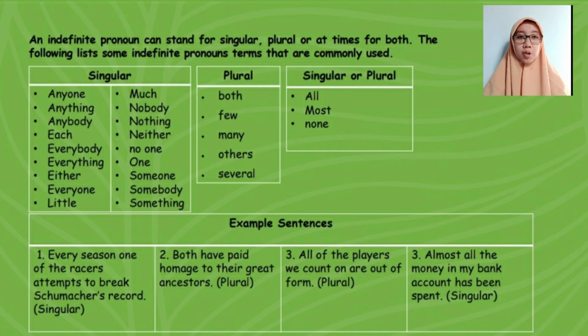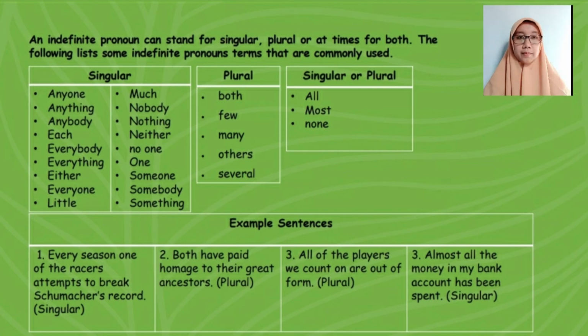And for plural, there is both, few, many, other, and several. And for singular or plural, we can have all, most, and none.